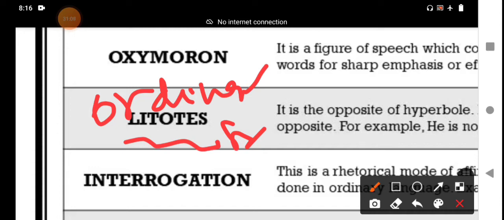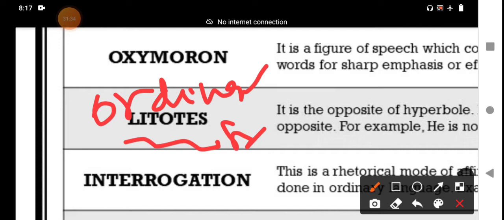What is the meaning of the figure of speech litotes? "He is not unlike his elder brother." I made a statement. What is that meaning? He is not unlike means he is similar. He is similar to his elder brother.